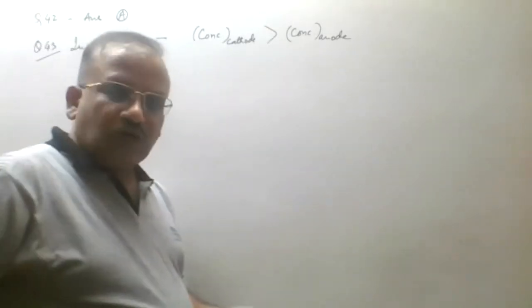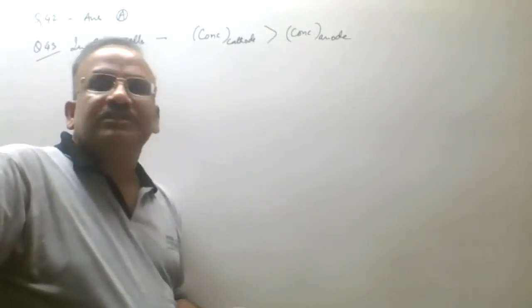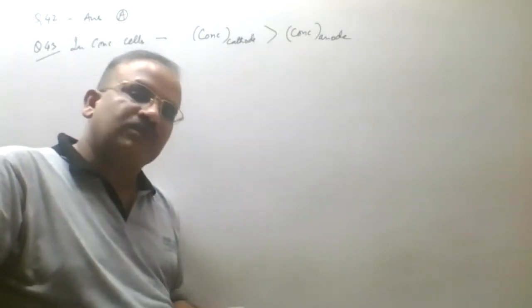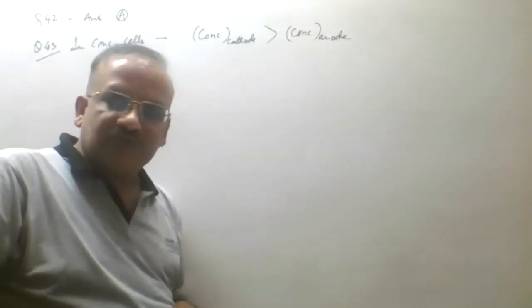Electrode potential depends on temperature. Yes, E naught of the cell we have written at 298 Kelvin. Even we know that working of cell depends on the temperature also from the Nernst equation.